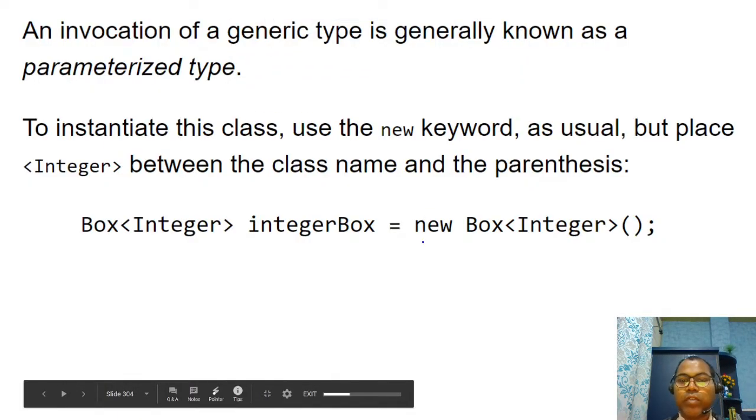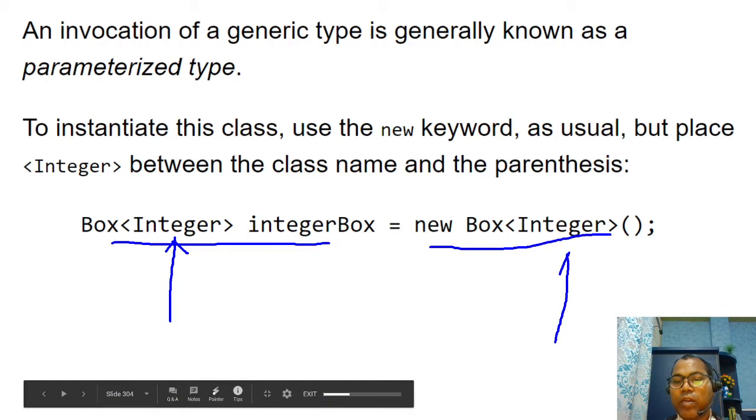Before Java 7, the type arguments had to be passed both while declaring the variable and in the constructor when creating the object; you had to pass Integer in both places.